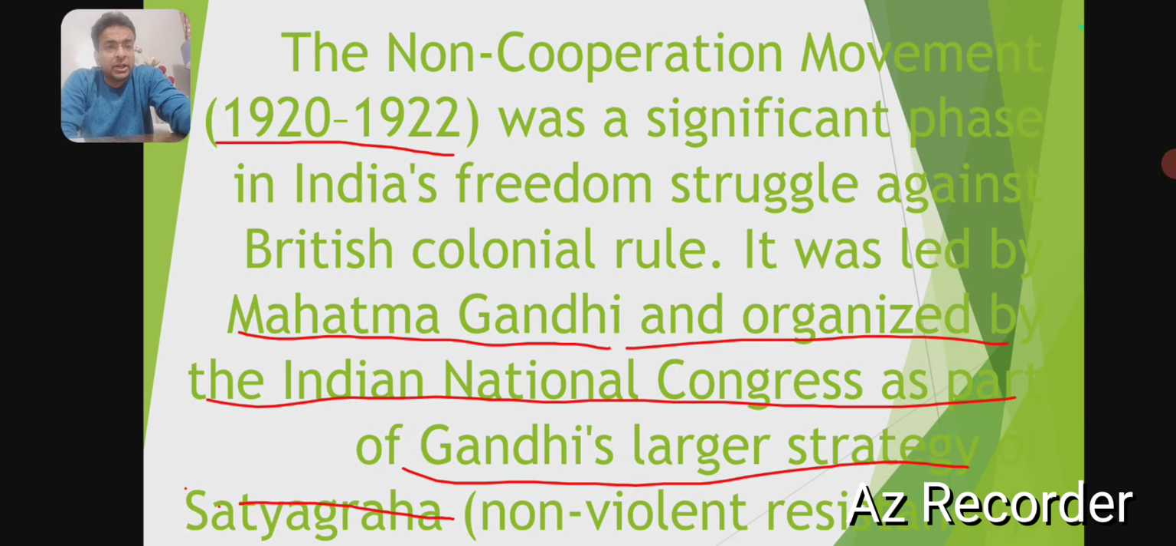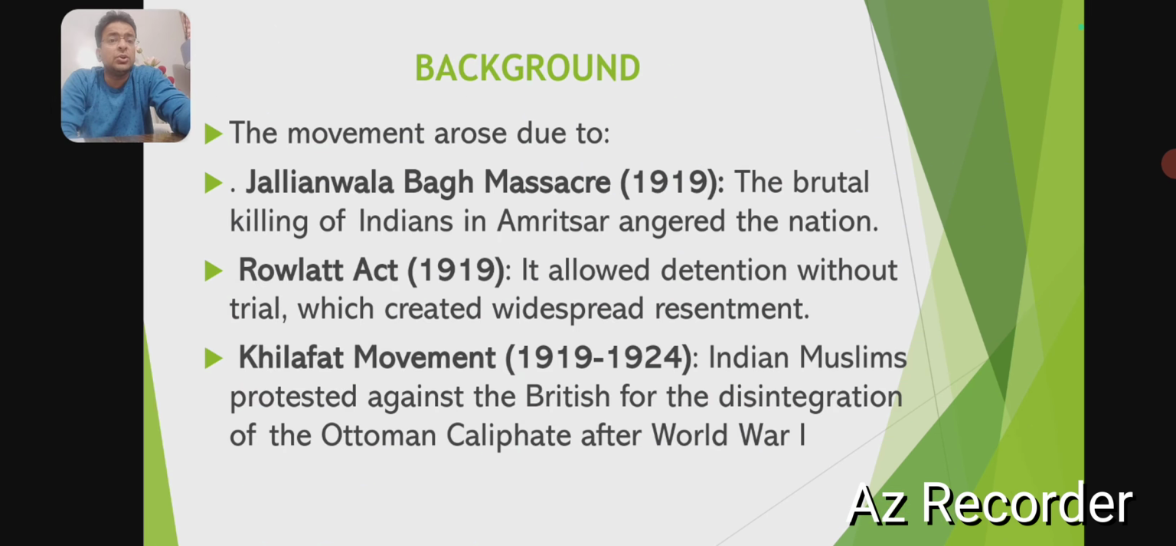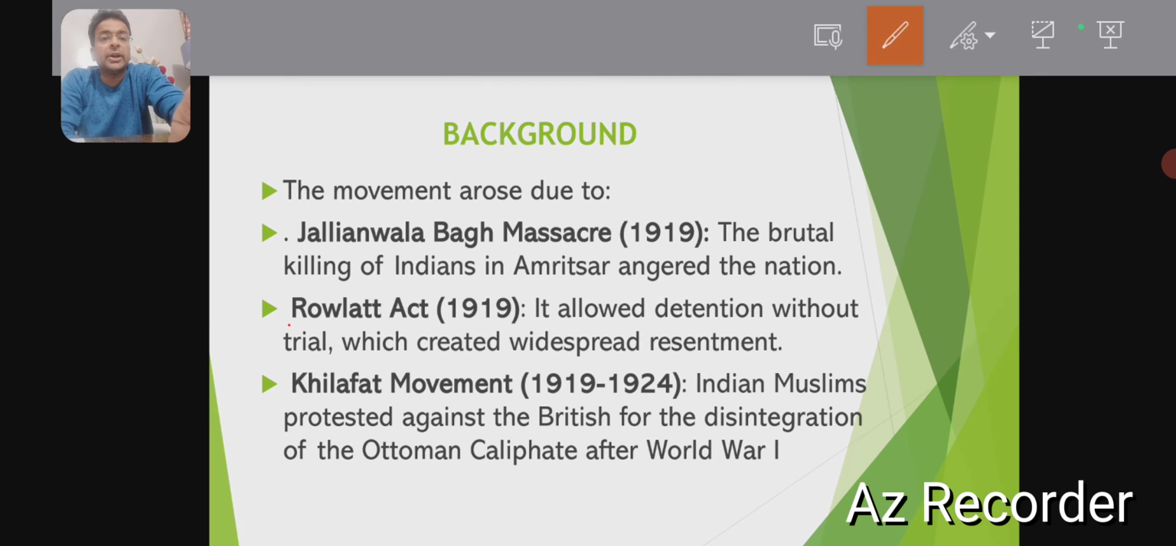So, what was the background of this movement? What were the various factors that led to the non-cooperation movement? In 1919, the British government passed an act known as the Rowlatt Act. That act allowed the British government to detain anyone without trial. This created widespread resentment among the Indians.